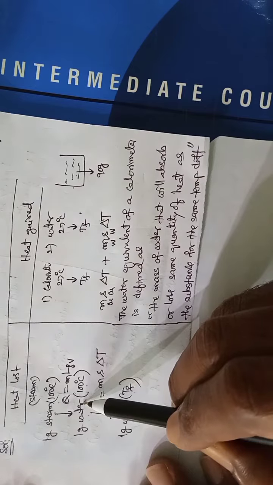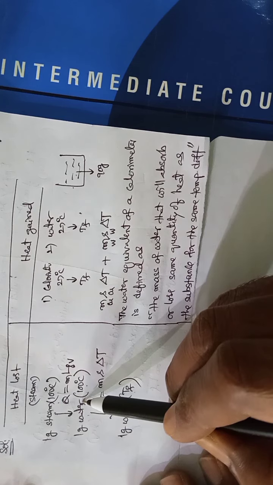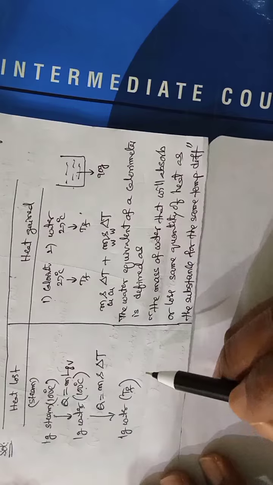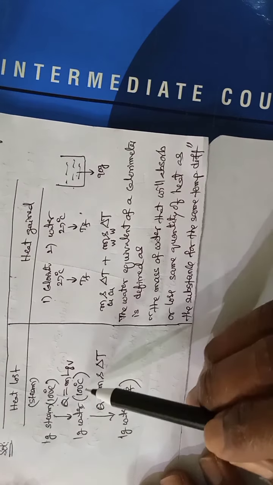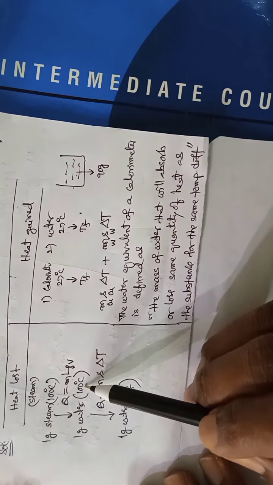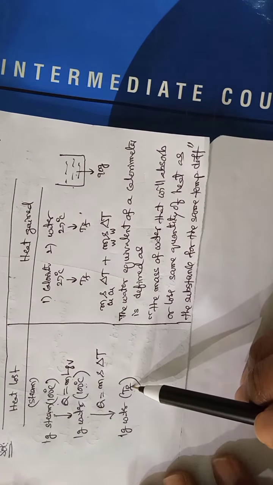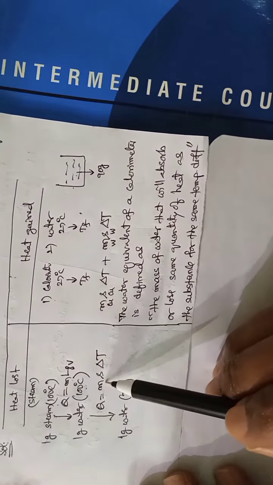So here the heat lost is given by latent heat, and the formula for latent heat is Q is equal to m into L_v. Afterwards, now 1 gram of water is at 100 degrees centigrade. So this temperature is decreased to a final temperature, and since there is a change in temperature, we write this formula.